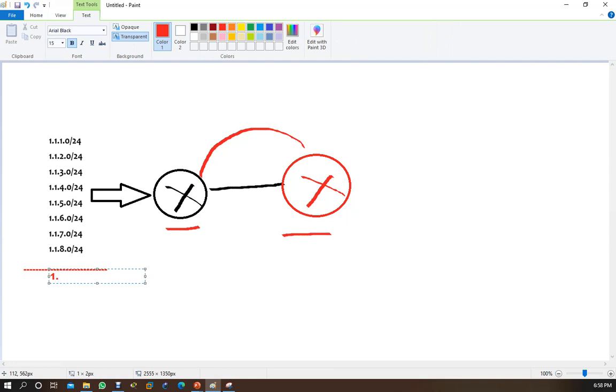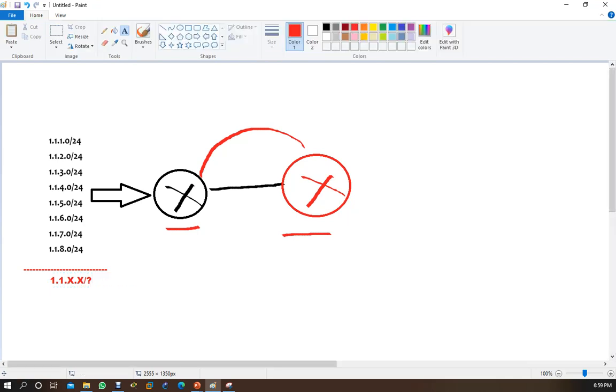The second octet is also common, so you just write 1. The other octets are not the same, so you just write x dot x, and you don't know what the summarized subnet mask will be yet.